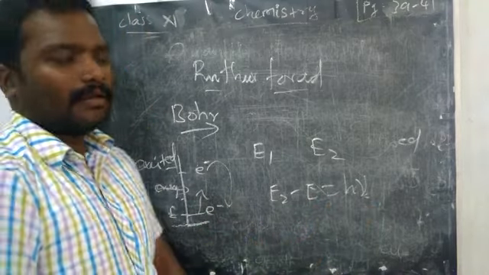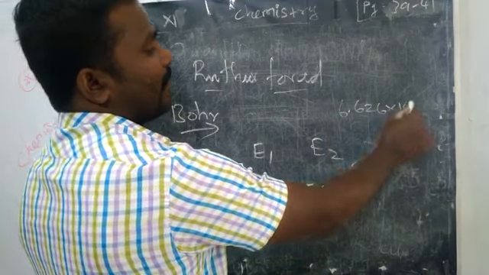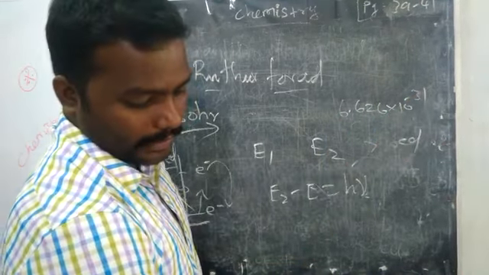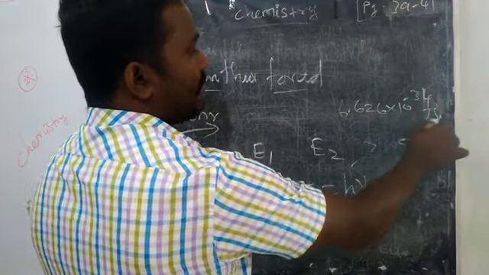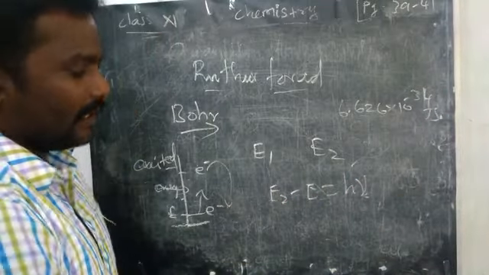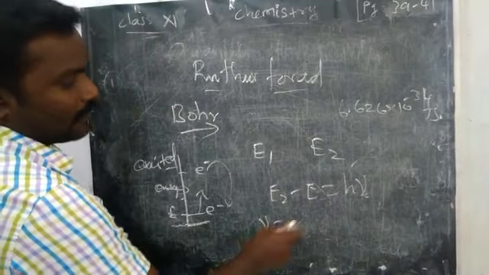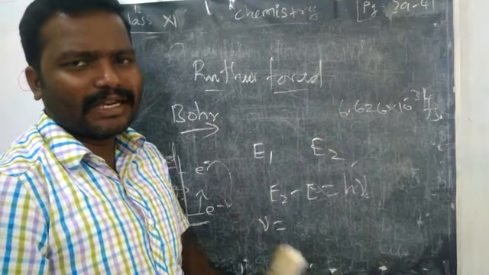h is the Planck constant, which is 6.626 times 10 power minus 34 joule second. By using this formula, we can find the frequency of the radiation. What are these radiations? I am getting confusion.